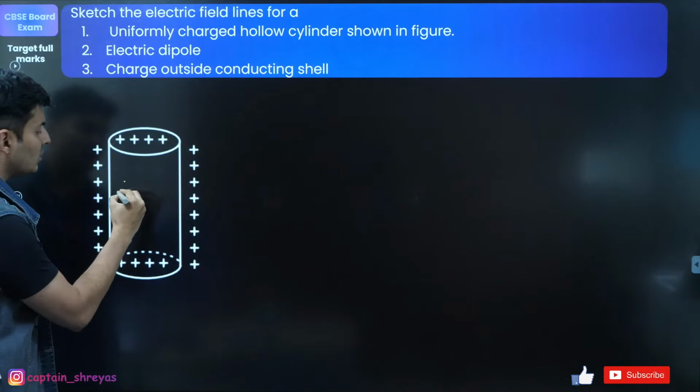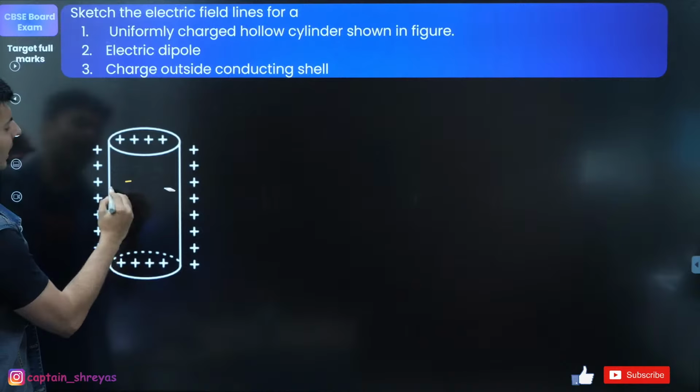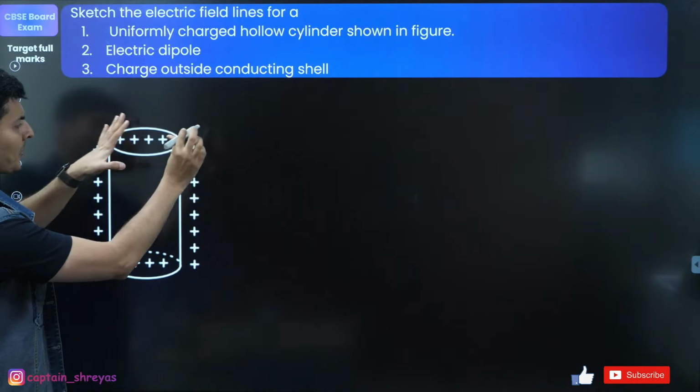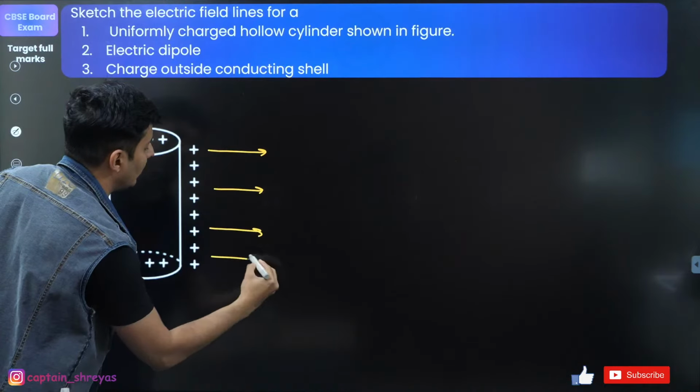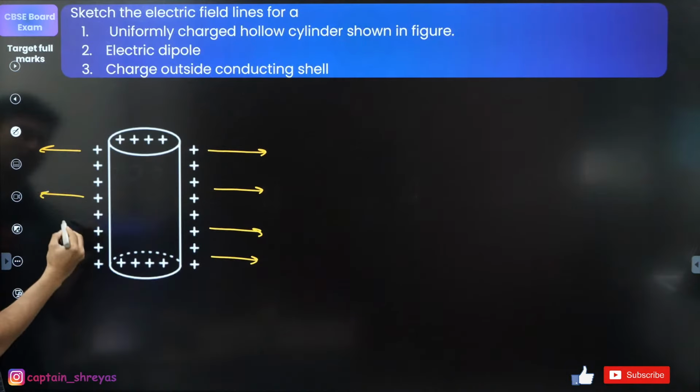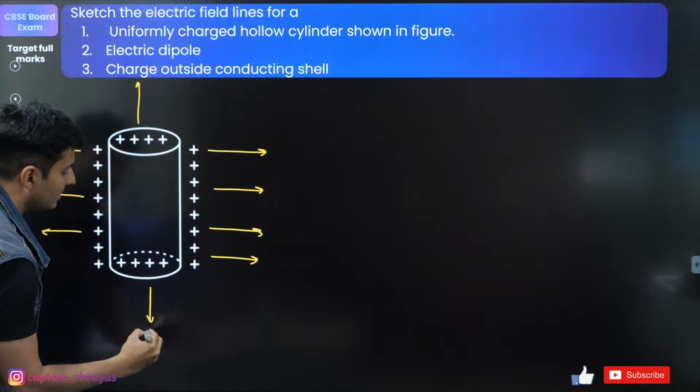Nothing will be there inside, so E inside will be 0, or you can just avoid showing that. Mainly, you will see that the field lines will come out radially outside on this side also, and some of the field lines will also come from here because the flat surfaces are also charged.